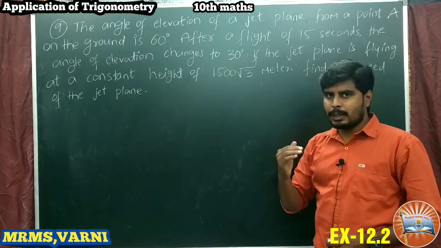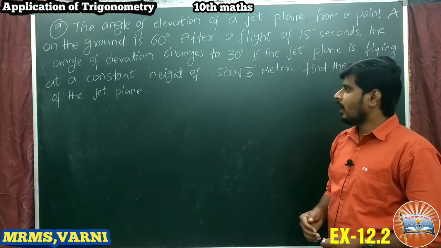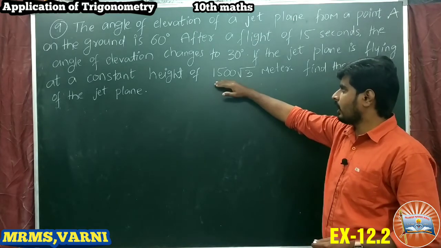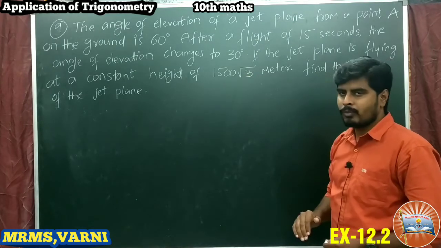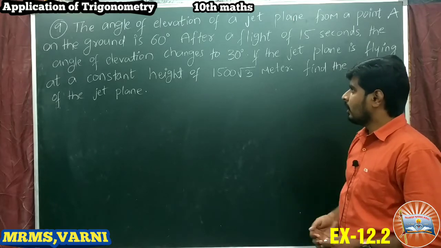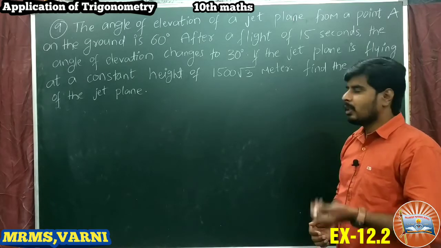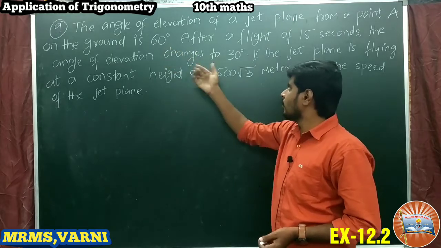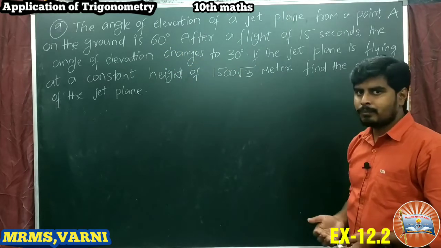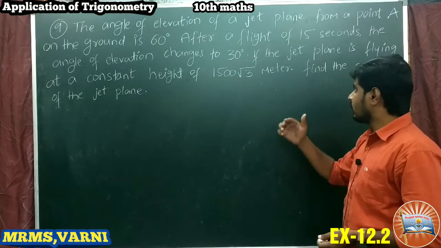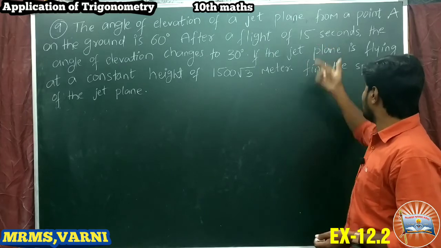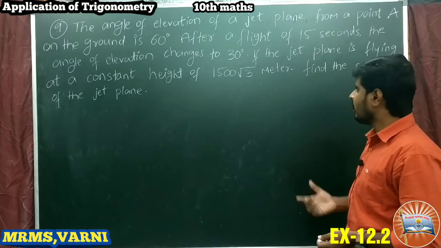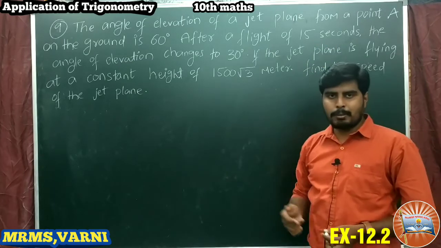So the jet plane is flying at a constant height of 1500 root 3 meters with some speed. The angle of elevations are given as 60 degrees and it changes to 30 degrees after 15 seconds. So we have to find the speed of the jet plane.